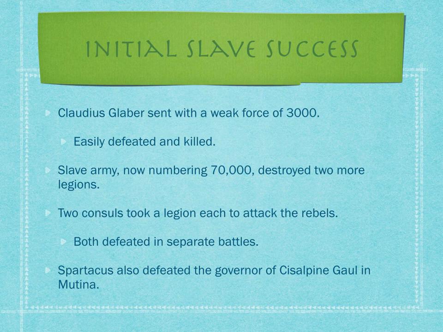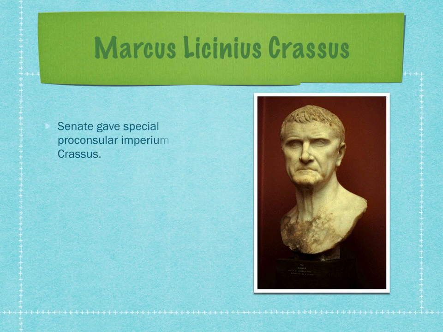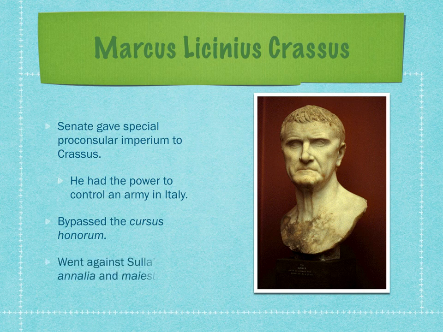So now the Romans really need to act because of the success of the slaves. And this is where the first of our important figures comes in, Marcus Licinius Crassus. So even though he had previously only been a praetor, he was given special proconsular imperium by the Senate. This gave him the power to control an army in Italy. This action was also bypassing the cursus honorum, and it went against Sulla's lex annalia and maiestas laws. So remember, according to the maiestas or treason laws, generals were not allowed to command armies inside Italy.